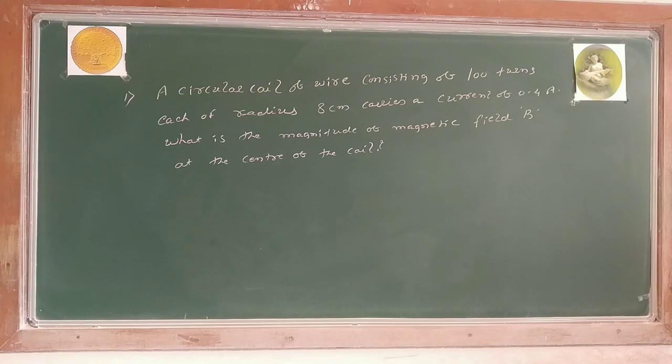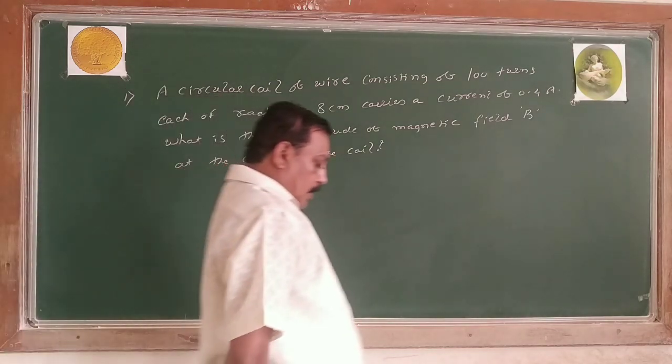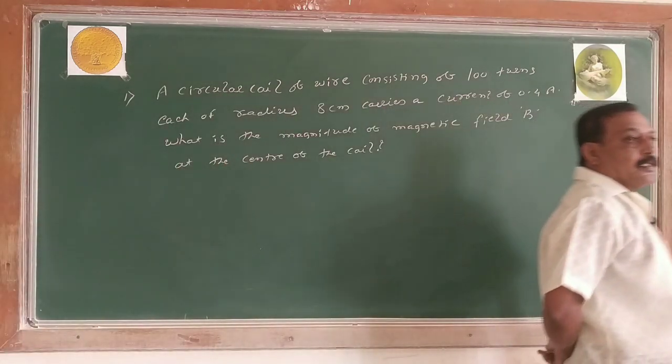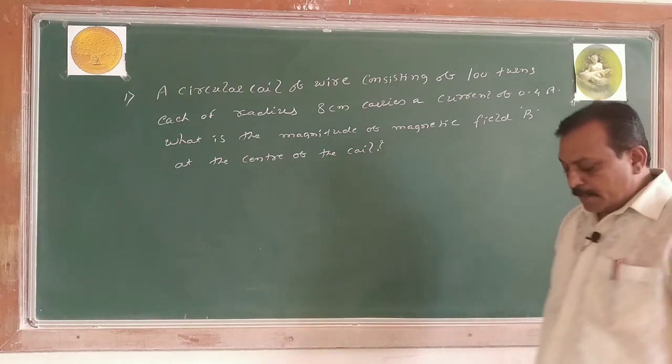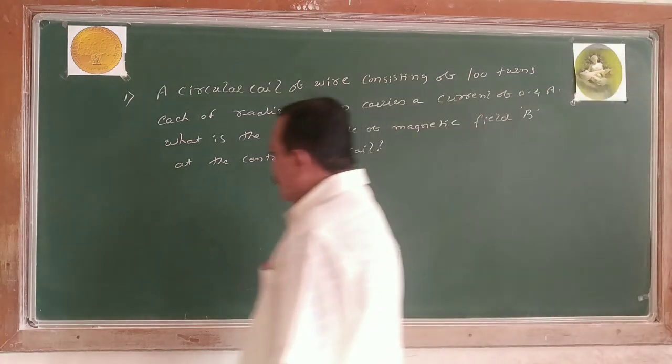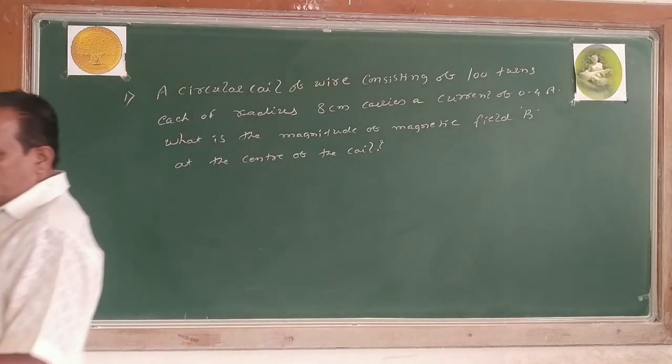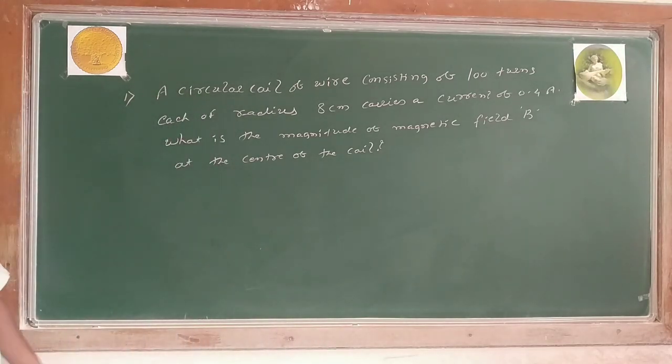What is the magnitude of the magnetic field B at the center of the coil? He is asking the magnetic field at the center of a circular coil. Shall I go for the solution? Yes. Solution.